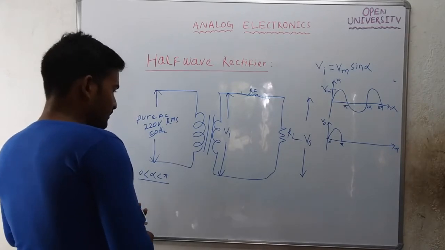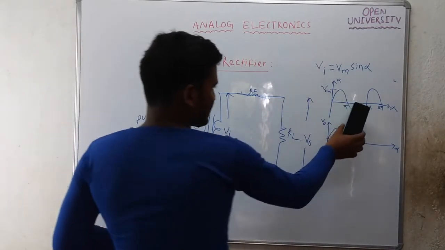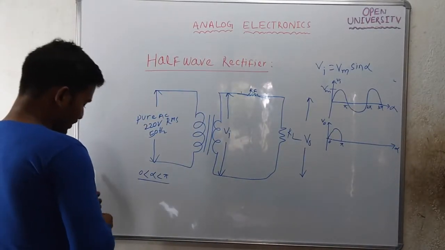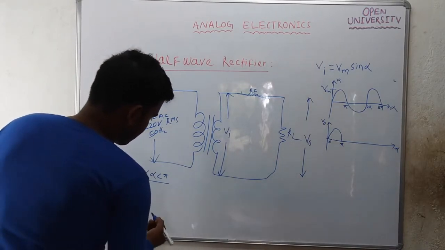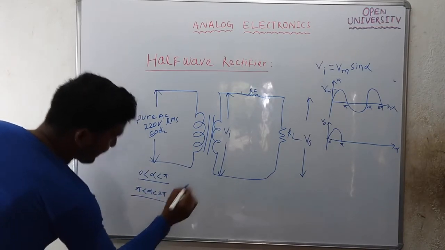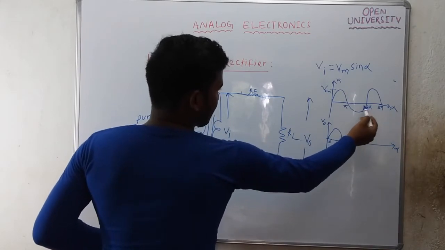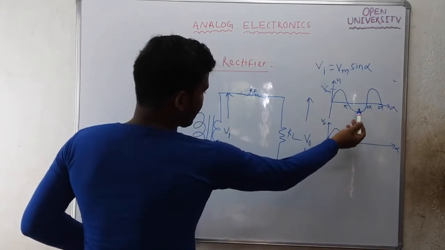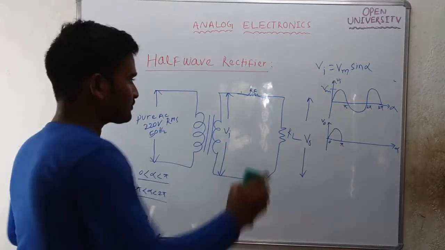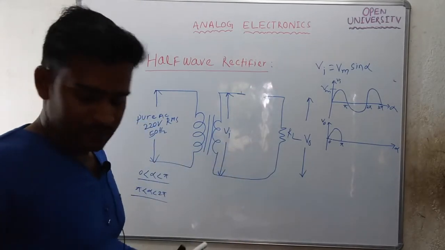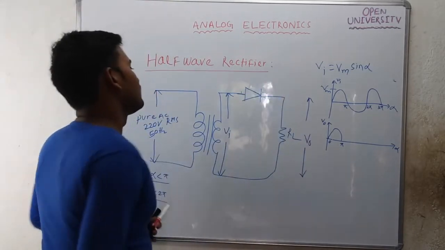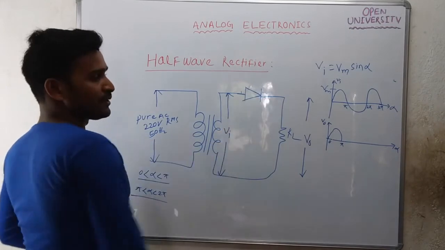When Vi is negative, that is when alpha is in between pi to 2 pi, the diode will be reverse biased.